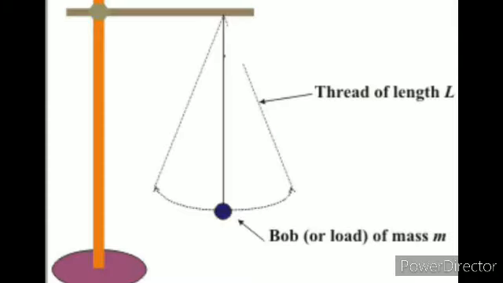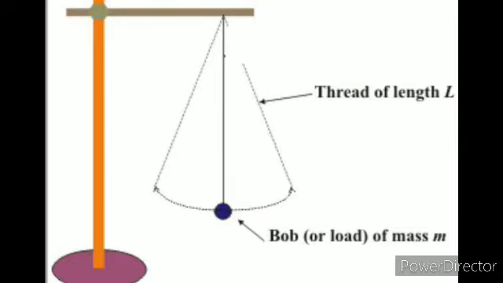And this pendulum has a small mass that is called a bob, and it is tied to a string. The other end of the string is tied to a fixed support. When the pendulum is at rest, it is in its mean position, that is 0. And if the bob is given a small push from its position of rest, the pendulum makes to and fro movements about its mean position.